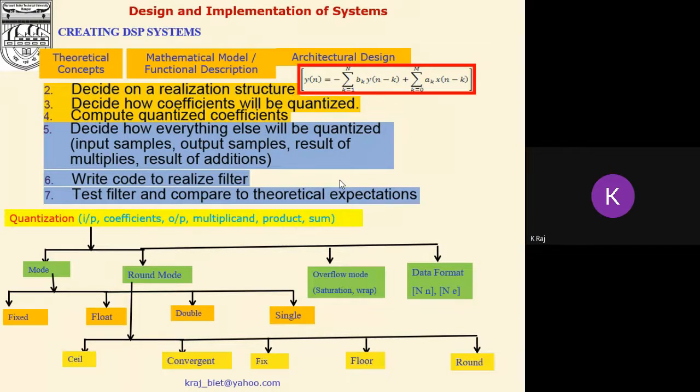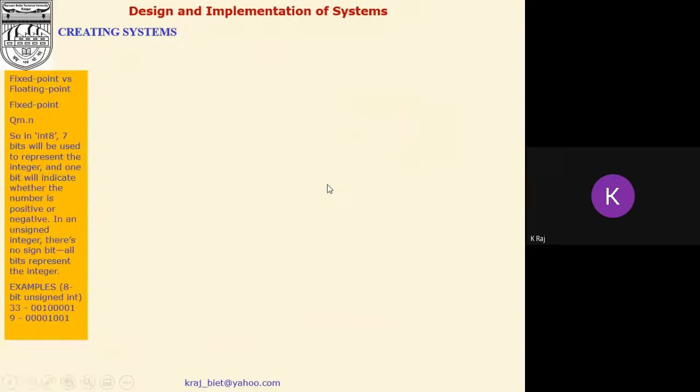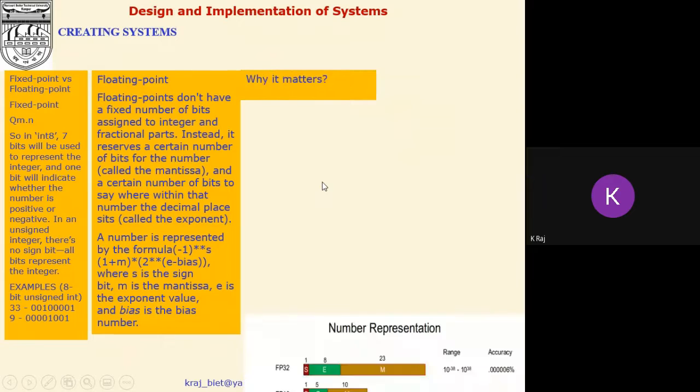Similarly, in the floating point, we have to use the total word length, that is capital N, and then we have to describe the number of bits that will be utilized for the exponent here.